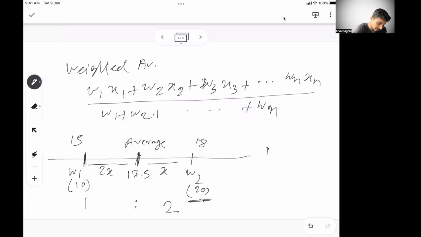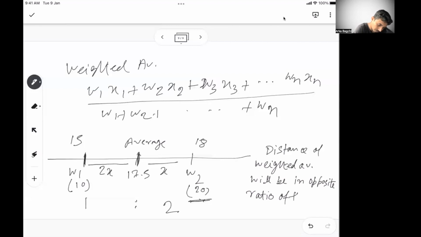So if I have to write it: the distance of the weighted average from each end will be in the opposite ratio of the weights.